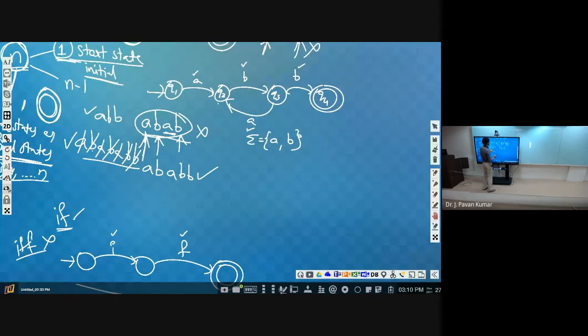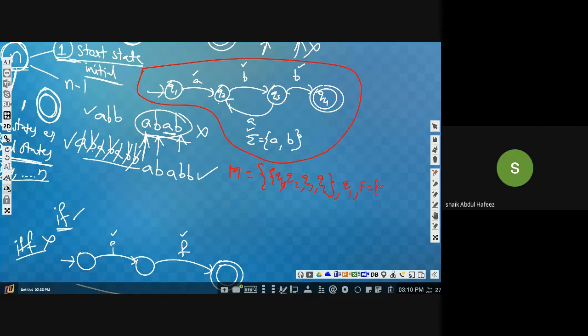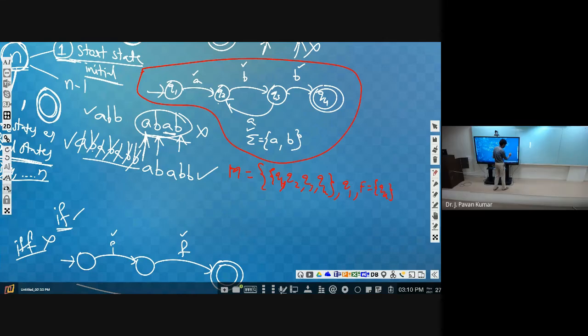This one you consider. This is a machine M. In this particular machine, first one is what? Set of states. How many states are we having? 4 states. So Q1, Q2, Q3, Q4, like this 4 states we are having. Next, what is the starting state? Q1. What is the final state? Final state F is equal to Q4. F is the set of final states, so we have to denote it like this.